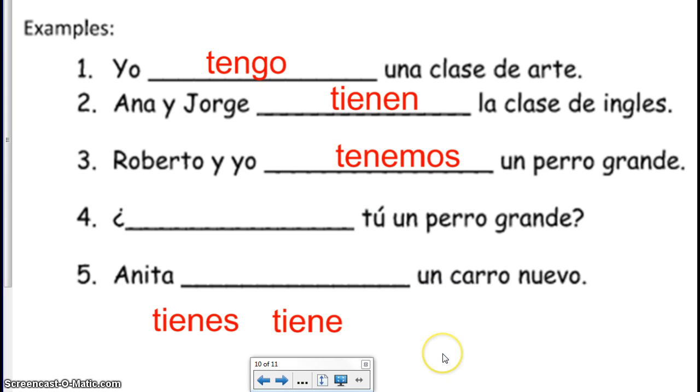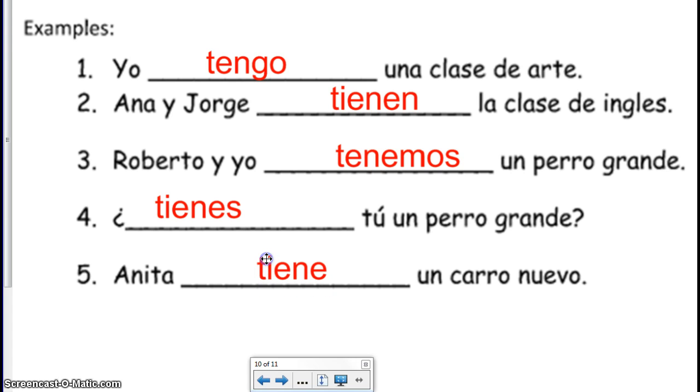Tenemos un perro grande. The next one might be confusing at first because it's a question, and in a question the verb is always followed by the subject pronoun. So here's actually the subject pronoun. It should actually be a capital T on the verb tienes, but that's your answer. And número 5, Anita, it's a girl, one person. She has. Tiene un carro nuevo.